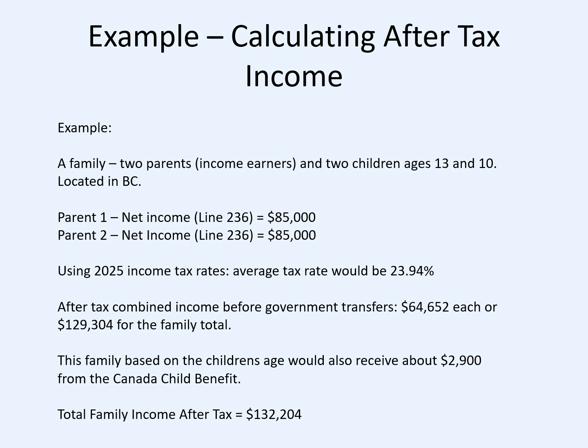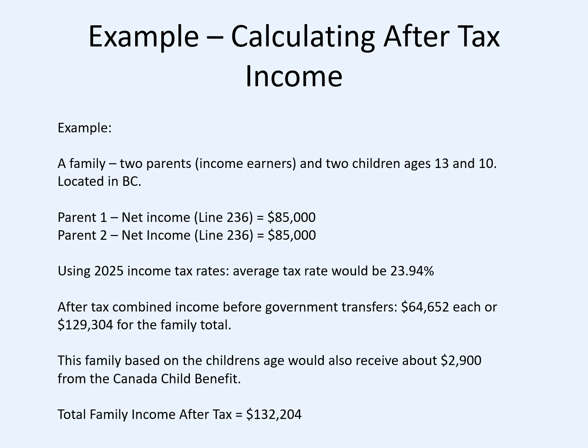Okay, so let's take a family of two parents, both income earners, and two children, ages 13 and 10, located in BC just for this example so that I use specific rates. Net income, line 236, from their personal tax return, is $85,000. We made it the same for both parents. Using 2025 income tax rates, the average tax rate for each of them would be 23.94%. So after-tax combined income before any government transfers would be $64,652 each, or about $129,000 for the family total.